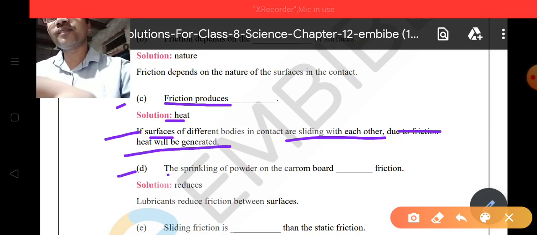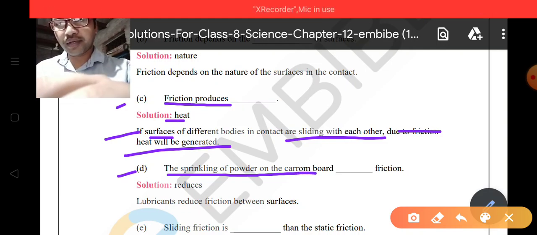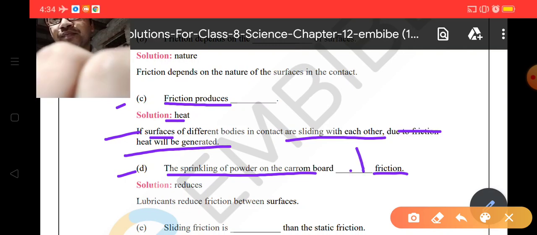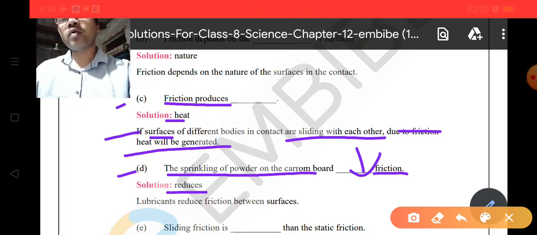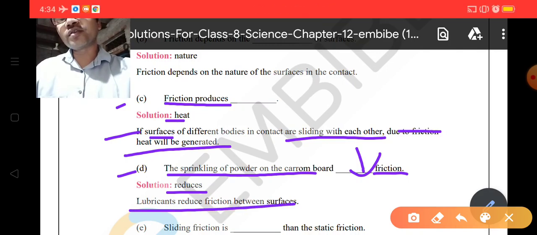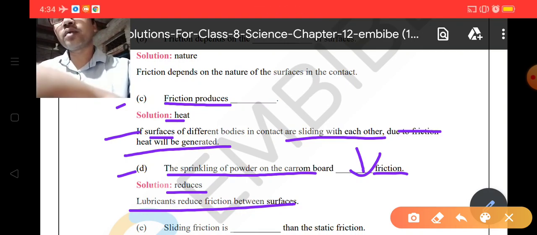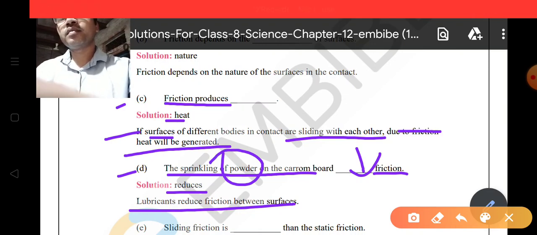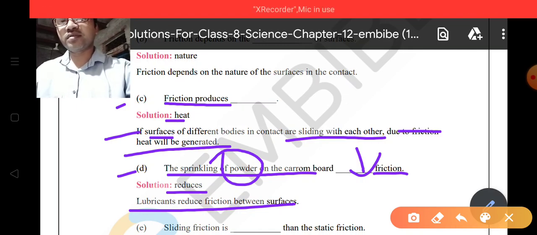And you can see the sprinkling of powder on the carom board, so we can reduce friction. By sprinkling the powder on the carom board, you reduce the friction. So you can see the lubricants reduce friction between the surfaces. Here this powder behaves like a lubricant, and it reduces friction between the surfaces actually.